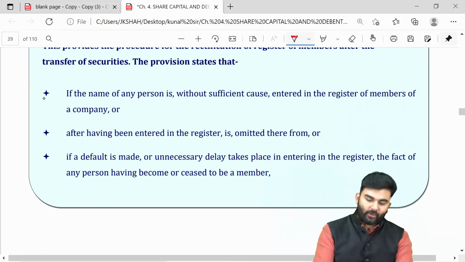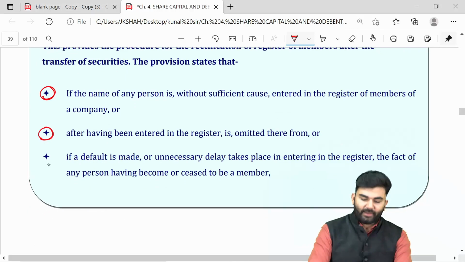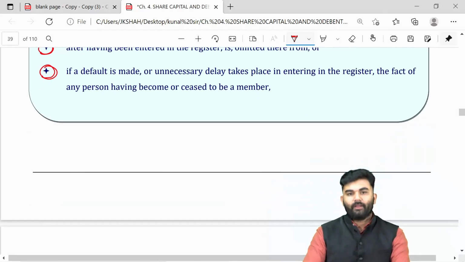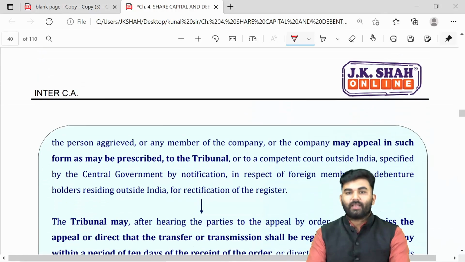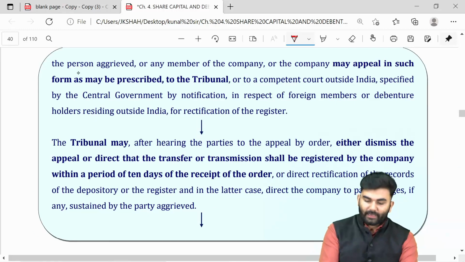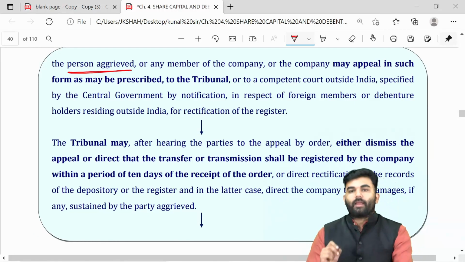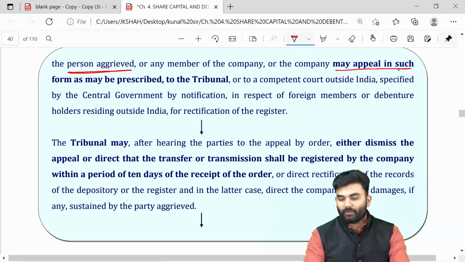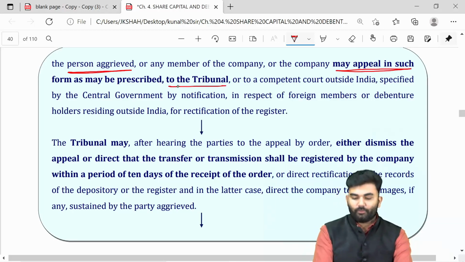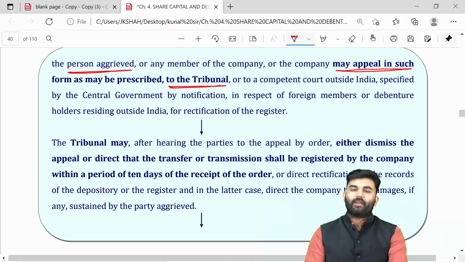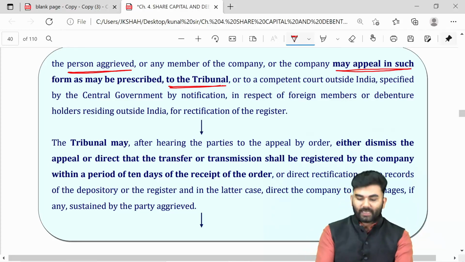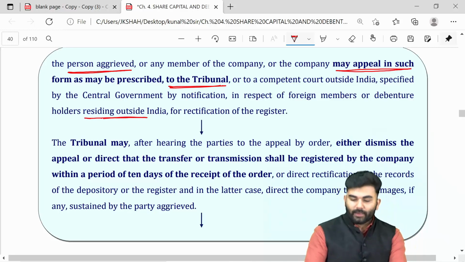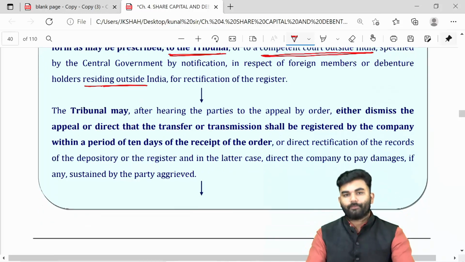However, if for any reason it has not been rectified, then the aggrieved party can directly make a complaint against the company to the tribunal. The aggrieved party may file an appeal to the tribunal. However, if the aggrieved party is residing outside India, then the aggrieved party can directly file an appeal to a competent court outside India.